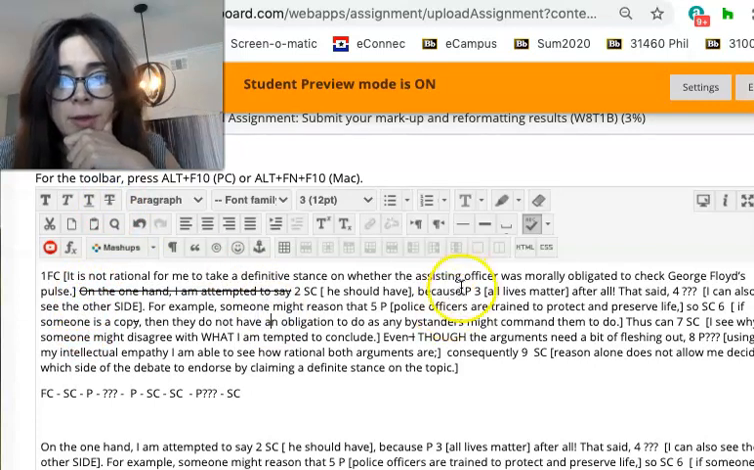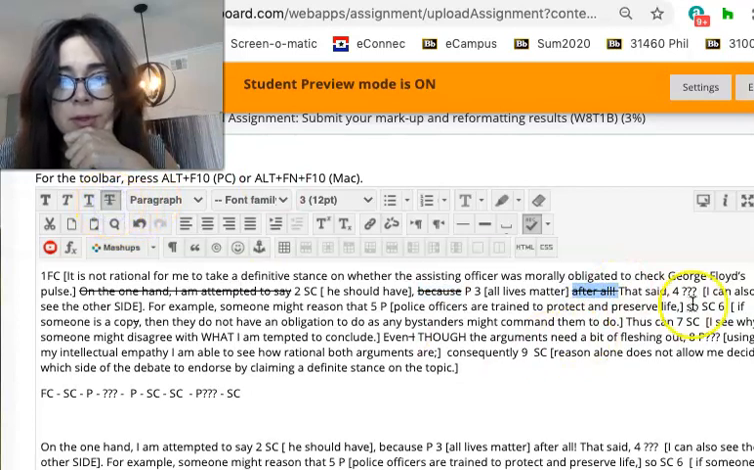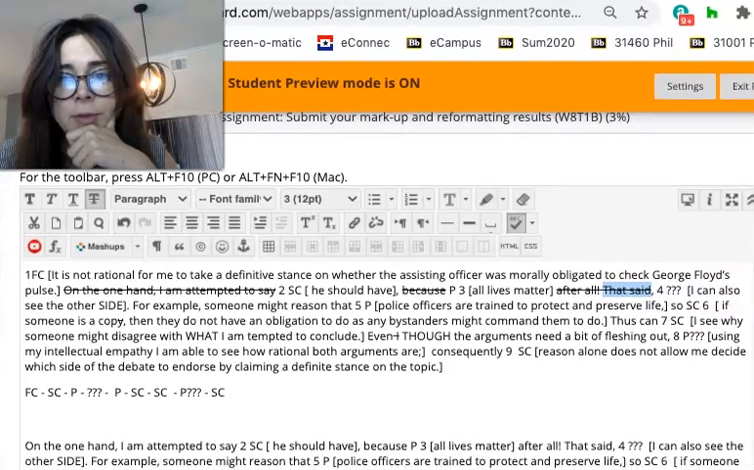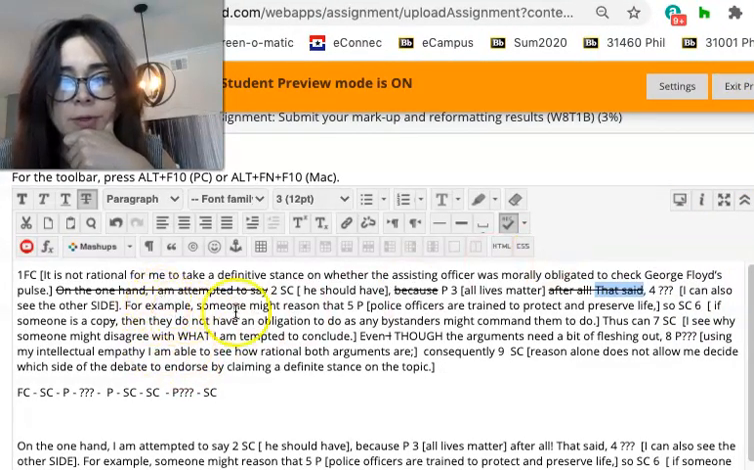He should have, get rid of my premise indicator. Get rid of that other premise indicator. That said, I can get rid of that. I don't really need that. It's like introductory or transitional. Still not sure what that is, but hopefully I'll figure it out as I'm reformatting. I can also see the other side. For example, someone might reason that, so I'm going to get rid of all that introductory, transitional, reason indicator stuff. Get rid of my conclusion indicator.